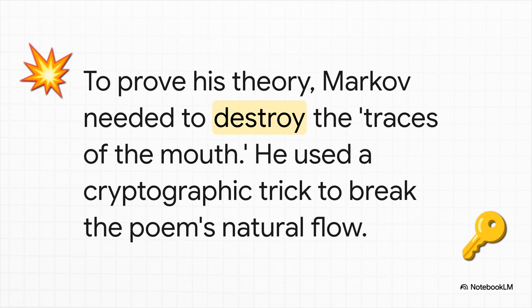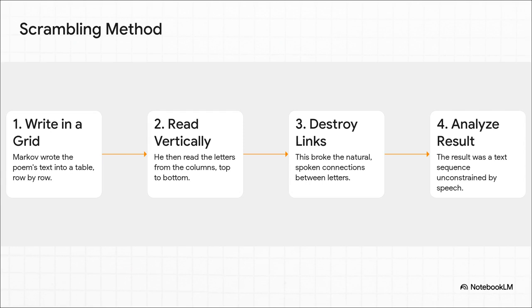If the physical limits of speech are what's causing that low variance, he needed a way to remove those limits. So he turned to a technique from cryptography to deliberately scramble the poem's letters and just shatter all their natural connections. And his method was actually pretty simple, but totally ingenious. He just wrote the poem out in a big grid. But instead of reading it the normal way, left to right, he read it down the columns, vertically.